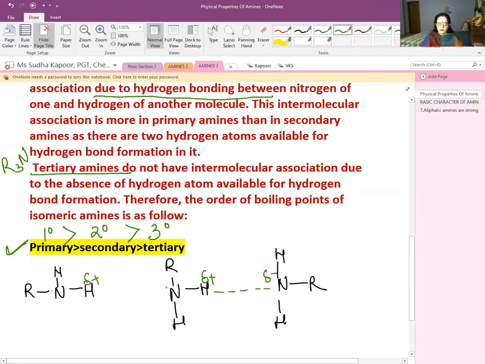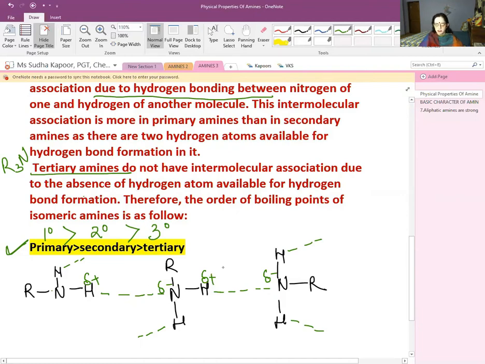This is positive, the N is negative. Again, there is a formation of hydrogen bonding. Similarly, hydrogen bonding is going on with these H also, with the N. Wherever the N and H are in front of each other, hydrogen bonding is possible. So in the case of the 1 degree amine, there is a lot of hydrogen bonding.